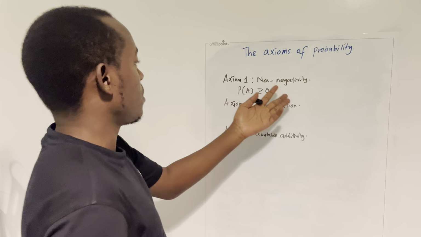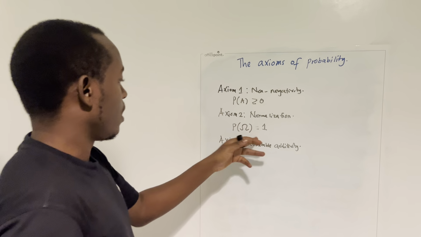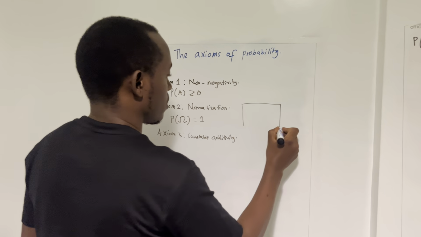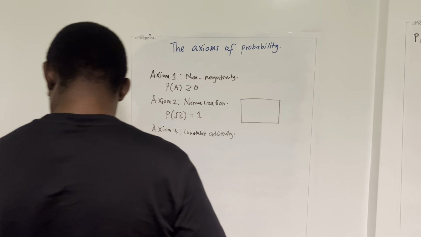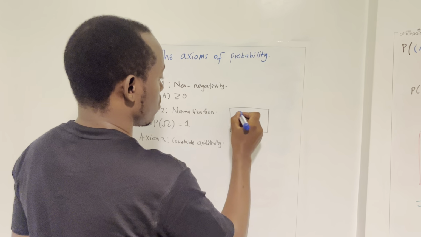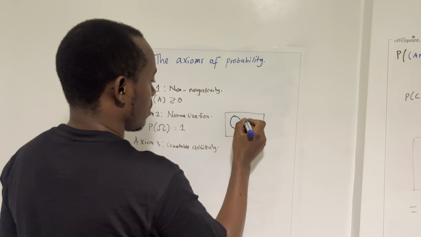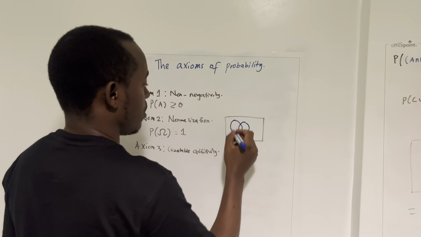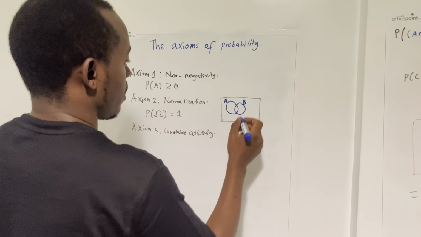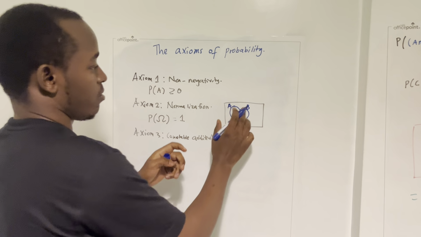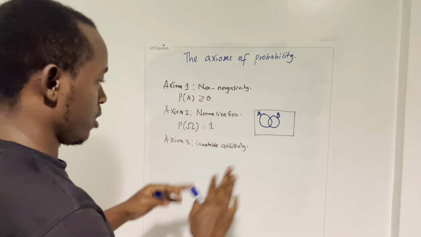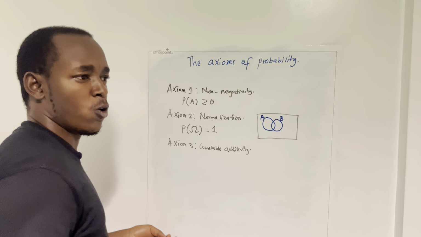Of course, this first one is just intuitive, you've already understood that. And for this one, just imagine this is our sample space. In this sample space, let's consider just two events. Let's say event A, and then maybe there is event B. Maybe what's outside here is whatever is not in A and B. The total probability of all this is 1. There's no need to prove that really. There is no mathematical proof for that.